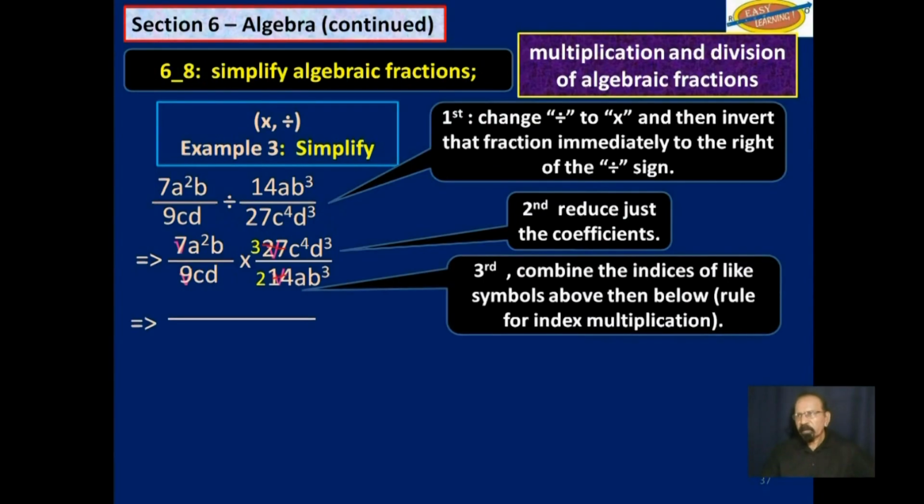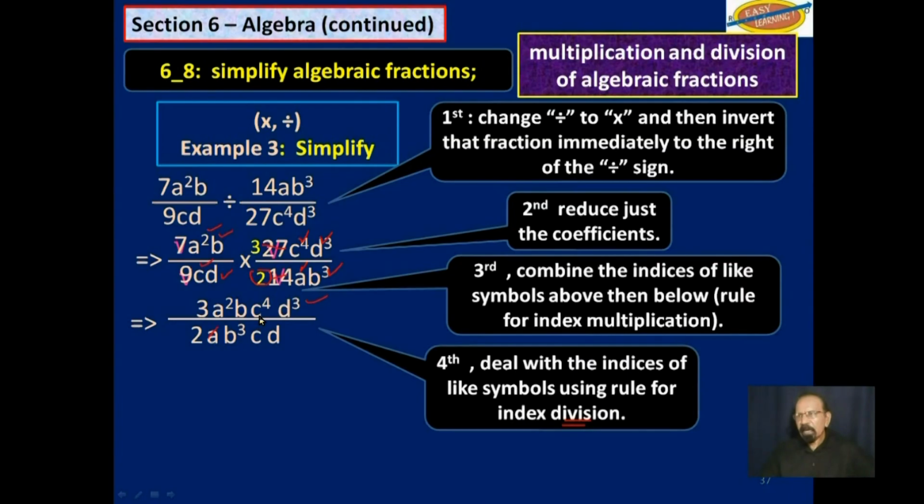We are left with 3 times a squared times b times c to the fourth power times d to the third power, all of that over 2 times a, that's that a, this b cubed, that's c, and this b.